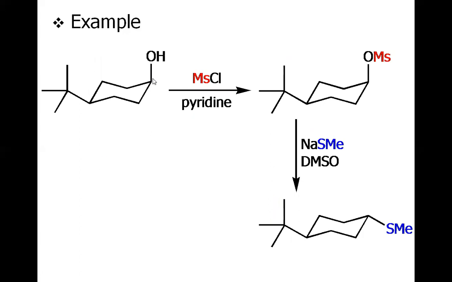More examples again, the preservation of the stereochemistry of the alcohol when mesylated. However, when the nucleophile attacks, the mesylate group is displaced by the nucleophile with the inversion of the configuration. Here, this SMe is the nucleophile. It's called methyl thiolate anion. It is a very good nucleophile because sulfur, being a lower period member, is a very good nucleophile. And the solvent is DMSO, highly favorable for SN2 type reactions. So we have this group attached at this equatorial position.